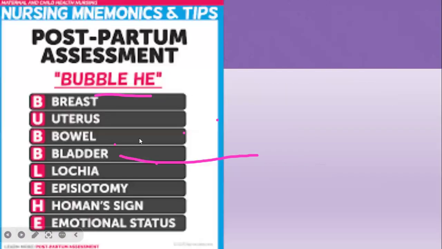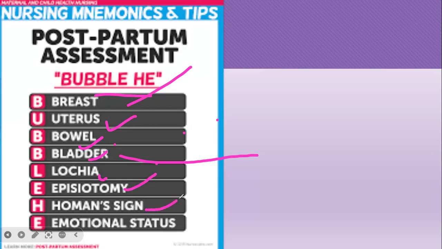Whenever you go for the assessment in the postpartum period, there's a concept which is known as BUBBLE-HE. In the BUBBLE, we need to do assessment of the breast, the uterus, and then bowel, bladder, and the lochia. There are three types of lochia. In episiotomy, we need to check the REEDA score.